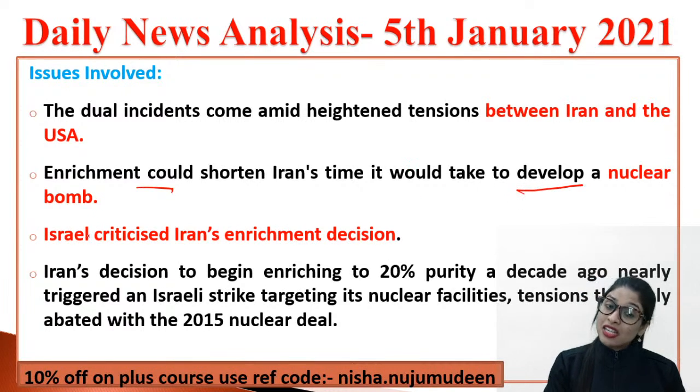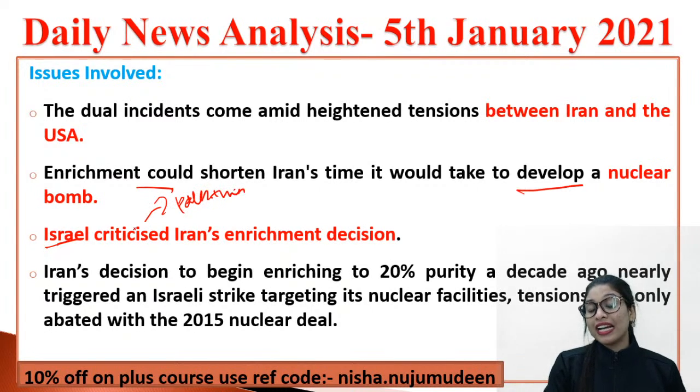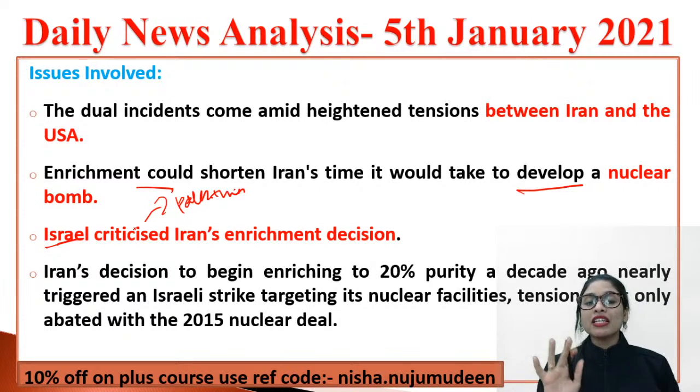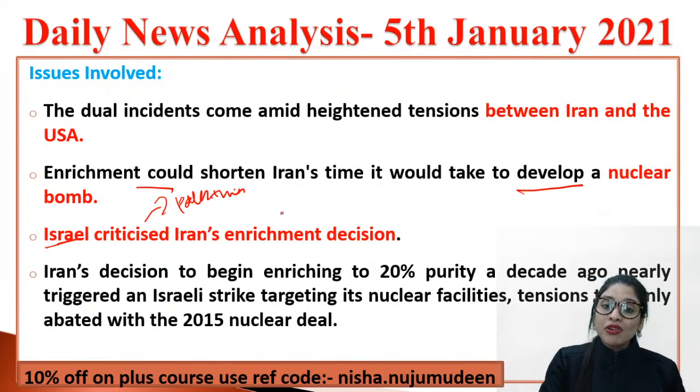And thus Israel. Now, Israel, the Palestinian issues. You can start connecting the Palestinian issue with Israel, guys. What did they do? They are smart. They started criticizing when they got a chance. They want to criticize and put the blame on Iran for their enrichment. What enrichment? The uranium enrichment, or increasing it.